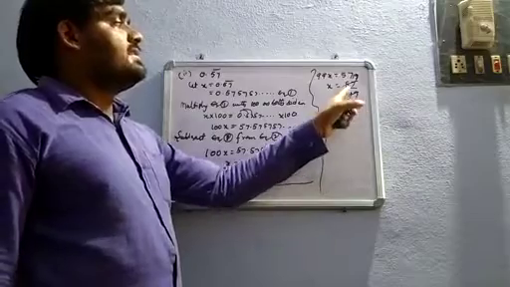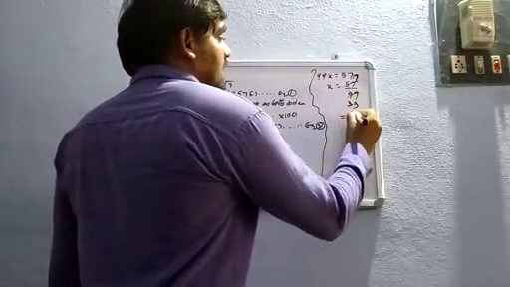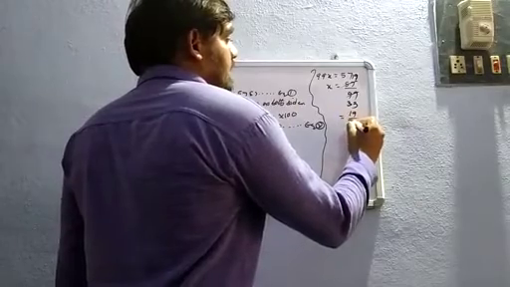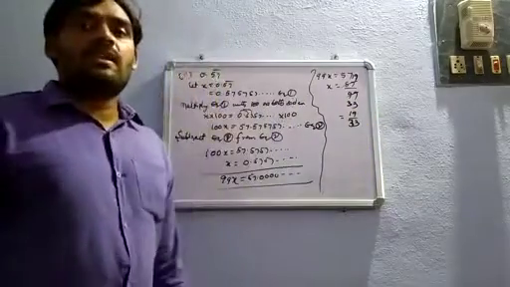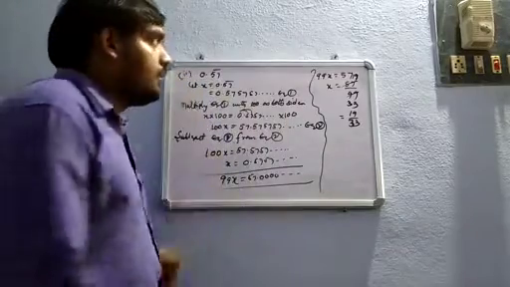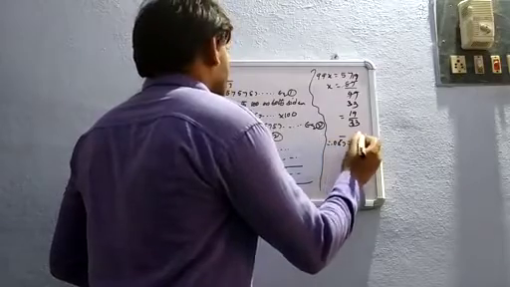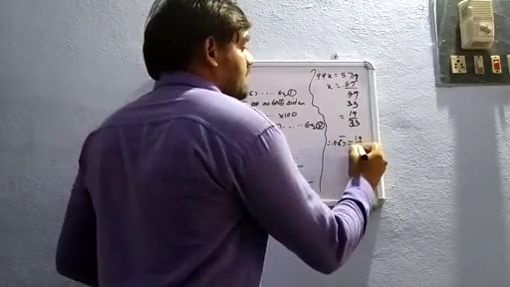So 33 threes, 99. So your answer is 19 by 33. Can you cancel 19 by 33 by using any table? No, we can't cancel. So the value of 0.57 bar is equal to 19 by 33.